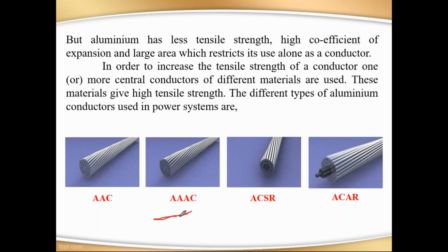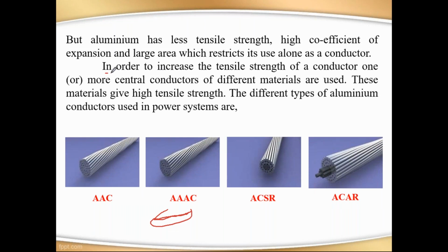So it means that if you make one conductor by using different strands, then its strength will increase. Instead of using a single conductor, if you make the conductor by using different strands, its mechanical strength will be increased. If you see here, it is the stranded conductor construction. It means that a number of conductors make one single conductor by using stranded construction.